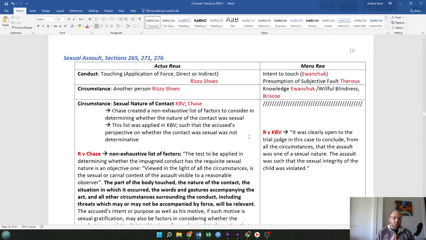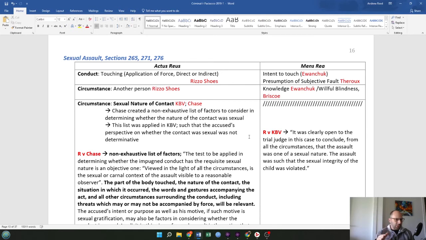Next we have sexual assault from sections 265, 271, and 276. Actus reus here: touching. Conduct is a touching, an application of force, direct or indirect, from Rizzo & Rizzo Shoes. The circumstance will be another person, Rizzo Shoes. Circumstance is the sexual nature of the conduct, from the K.B.V. and Chase cases.